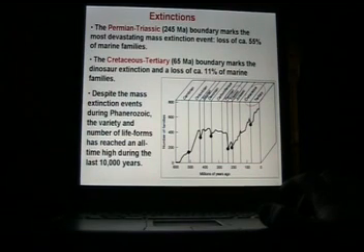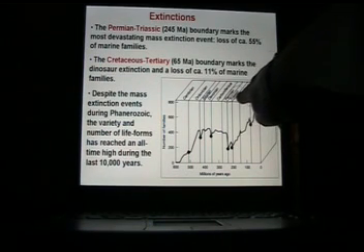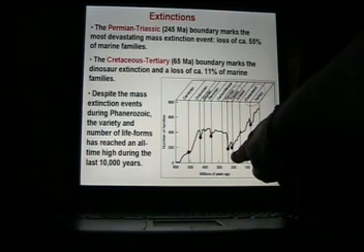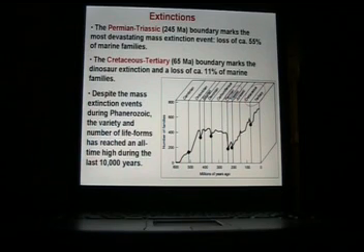So the most important extinctions are the Permian Triassic, which was 245 million years ago, so in between the Permian and the Triassic. This is the most devastating mass extinction event that we know of. Loss of about 55% of marine families. About 55% of marine families were lost between the Permian and the Triassic.